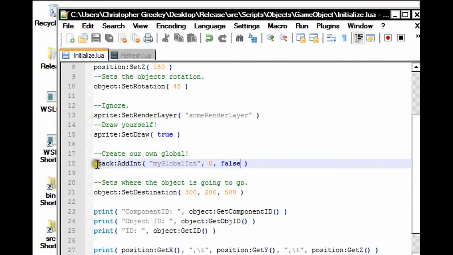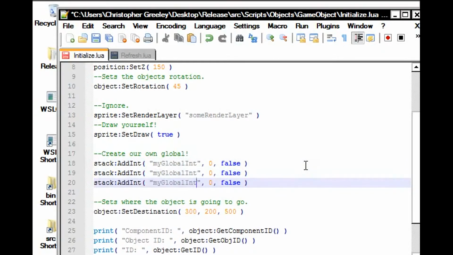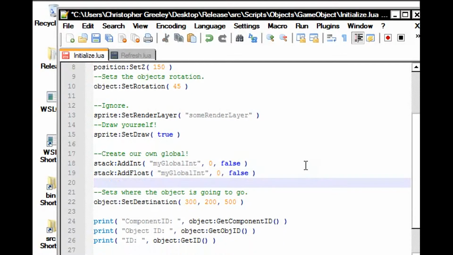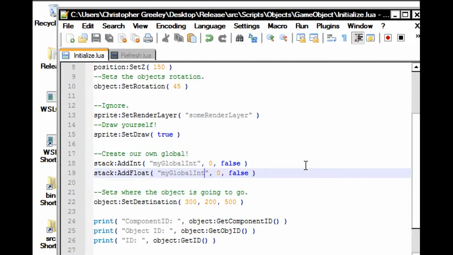Well, we can actually do a couple of things. Let me make this example a little more thorough. Okay, so we can add ints and floats and a third data type.